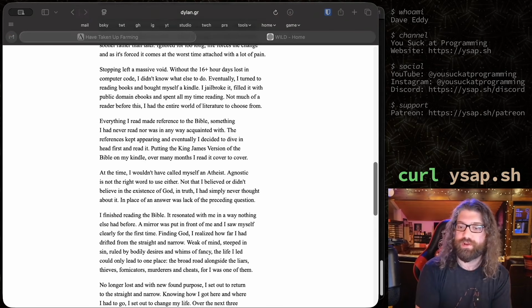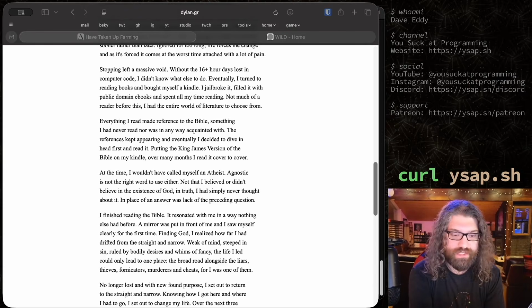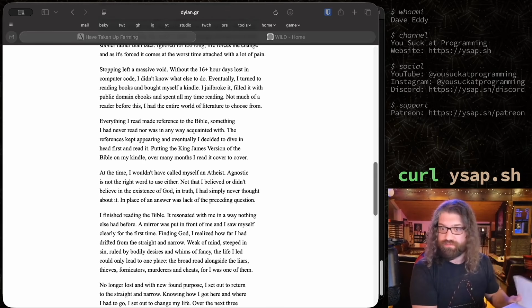So for reference, people who don't know, I have a copy of the New International Version of the Bible right here. If we just go to Genesis chapter 1, in the beginning, God created the heavens and the earth. Now the earth was formless and empty. Darkness was over the surface of the deep, and the Spirit of God was hovering over the waters. Okay, that's the first chapter, right?